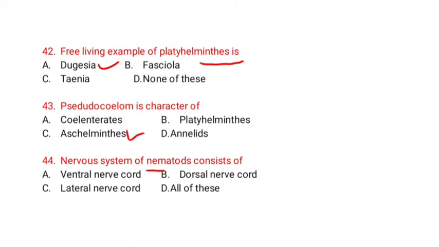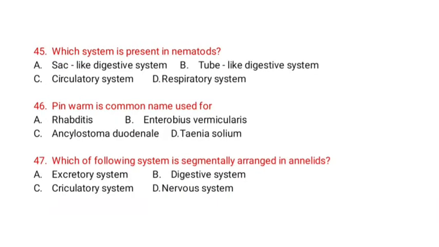Nervous system of nematode consists of ventral nerve cord, dorsal nerve cord, lateral nerve cord, all of these. Option D is correct, all of these. Which system is present in nematodes? Sac-like digestive system, tube-like digestive system, circulatory system, respiratory system. Tube-like digestive system is correct.